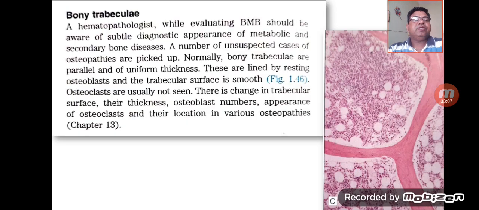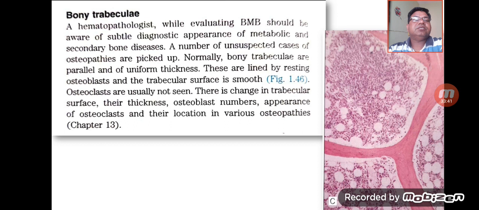So here you can see the bony trabeculae. Basically they are very regular and easily seen, and a number of unsuspected cases of osteopathies are picked up. Normally the bony trabeculae are parallel and of uniform thickness. Here you can see the uniform thickness of the trabeculae, and these are lined by resting osteoblasts, the trabecular surface is smooth, and the osteoclasts are usually not seen.